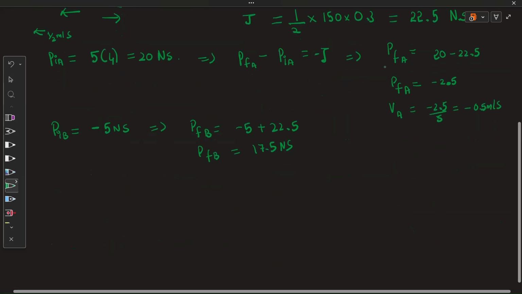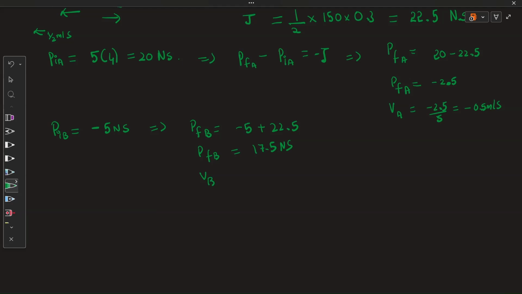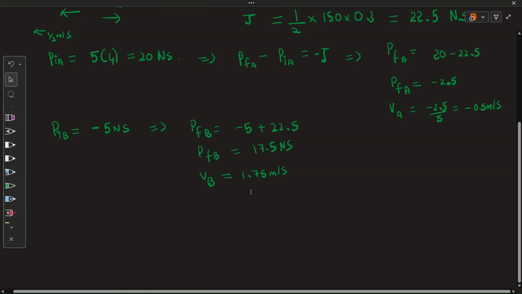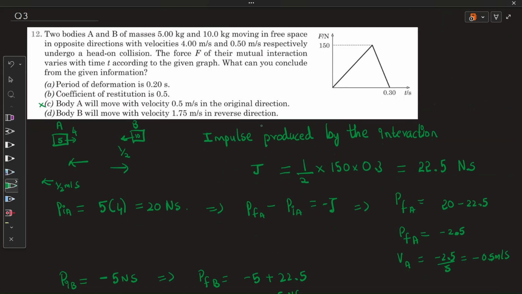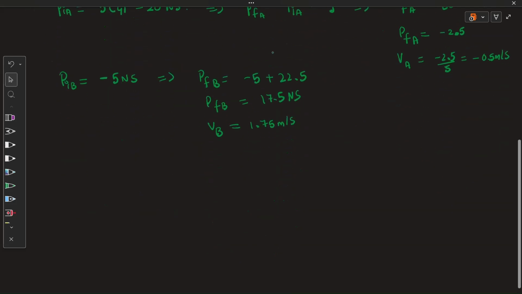Now from this I can conclude the velocity of B is 17.5 by 10, which is 1.75 meter per second. Let's check with the value. Yes, it's in the reverse direction, and it is giving us positive 1.75. So D is correct.